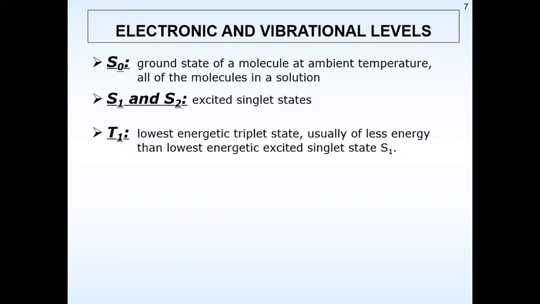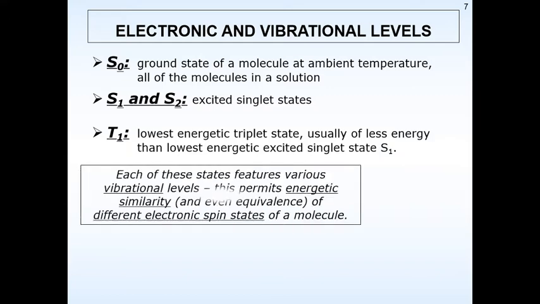So what we have considered here, S0 is a ground state, S1 and S2 being excited singlet states, T1 being excited triplet state, but T1 is having less energy compared to that of your S1 also. Now each of these states features various vibrational levels. This permits energetic similarity of the different electronic spin states of a molecule.